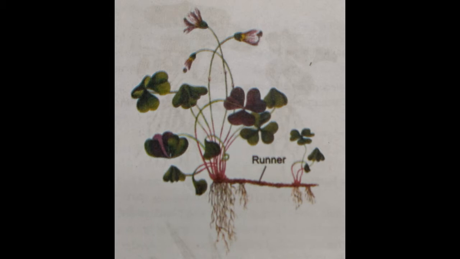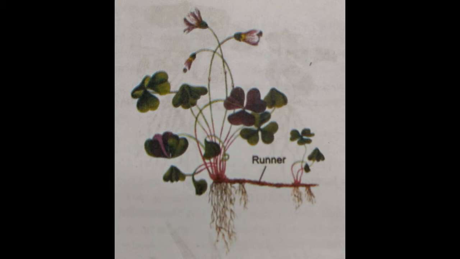This is the oxalis plant, and it has the runner. Look here, the stem is modified into the runner, and this moves in a horizontal way. In the runner, roots normally develop, and from the same point the shoot also develops, and gradually it detaches from the mother plant and develops into the new plant.